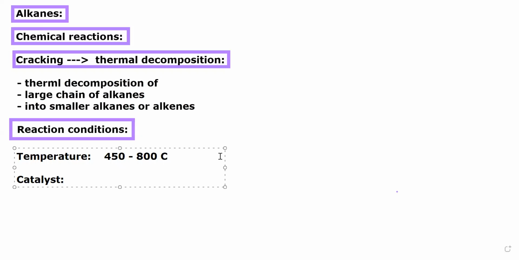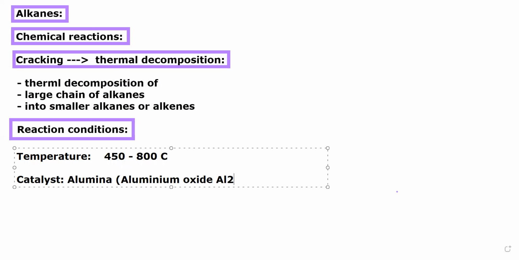Which catalyst is required? Alumina, which is actually aluminium oxide. What is the formula of aluminium oxide? Al2O3.